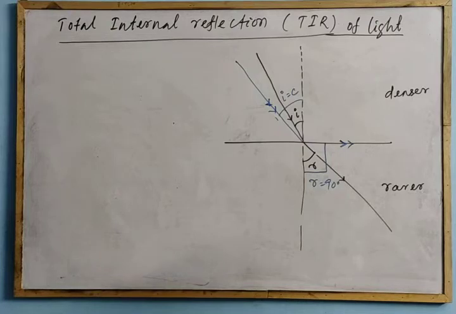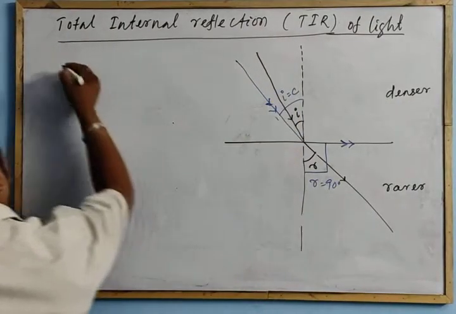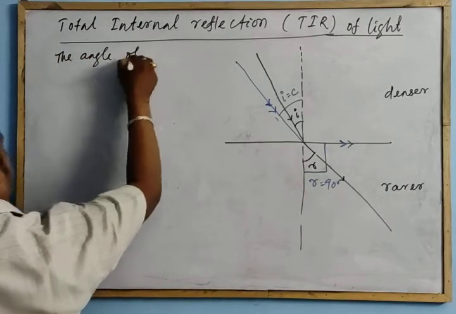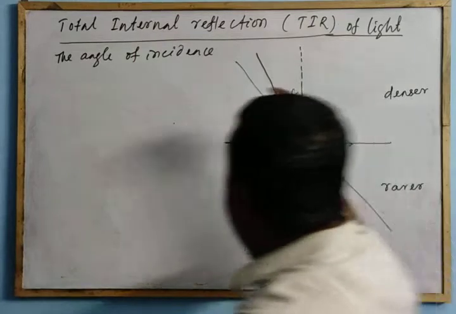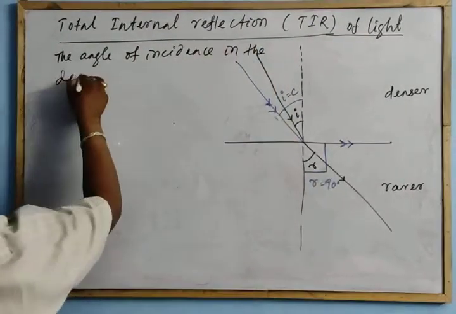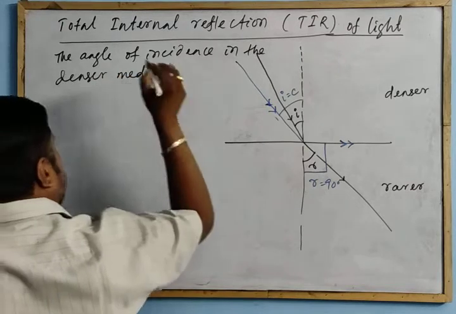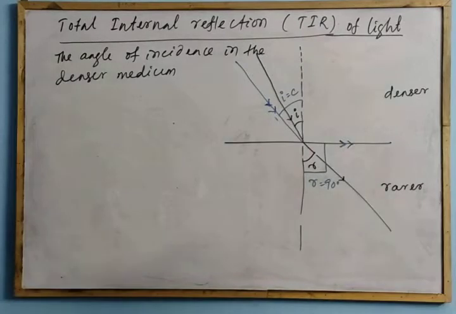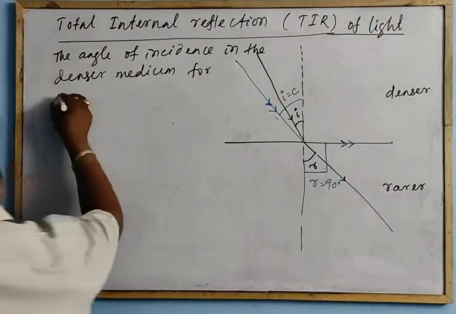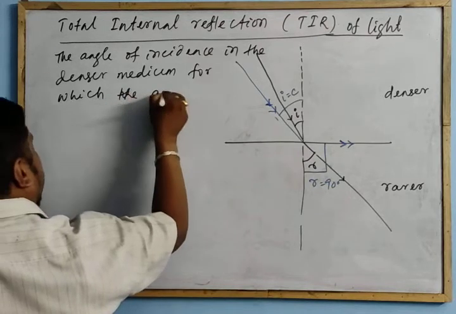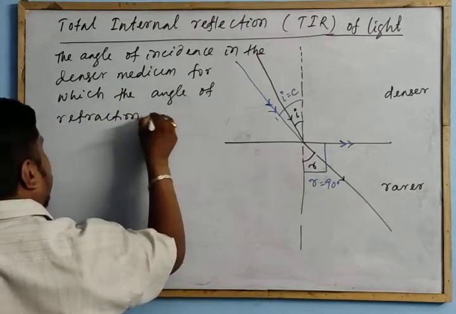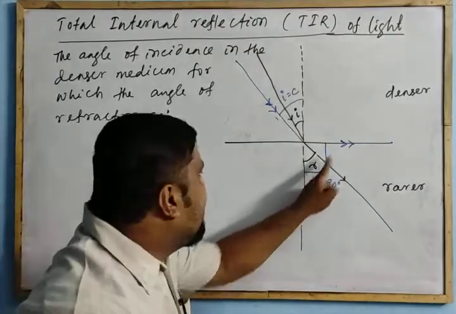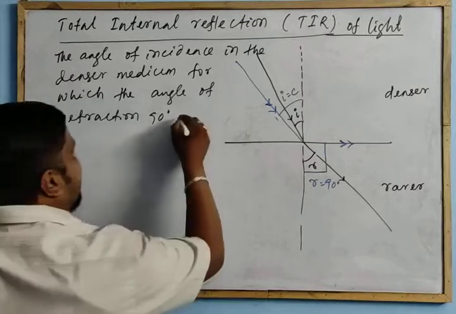Clear? So what is this critical angle? It is the angle of incidence in the denser medium, and that is most important, for which the angle of refraction is 90 degrees, measured from the normal to the refracted ray.